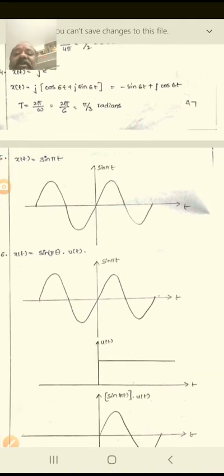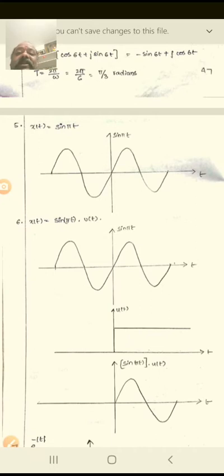And similarly, if you take another example, x of t is equal to sin pi t, which they were given here. So this is the signal, and similarly you take x of t is equal to sin pi t into u of t.